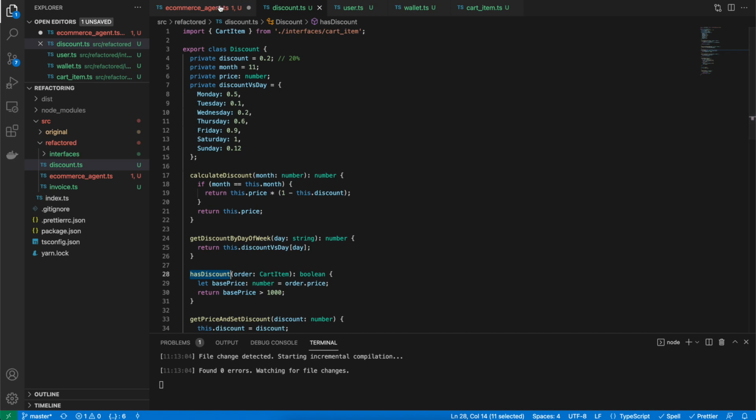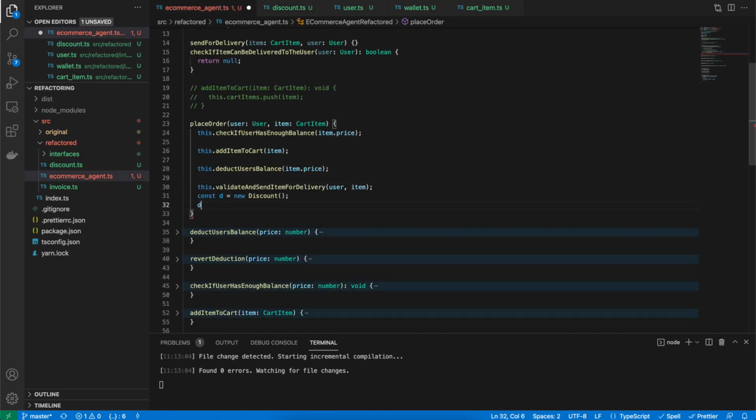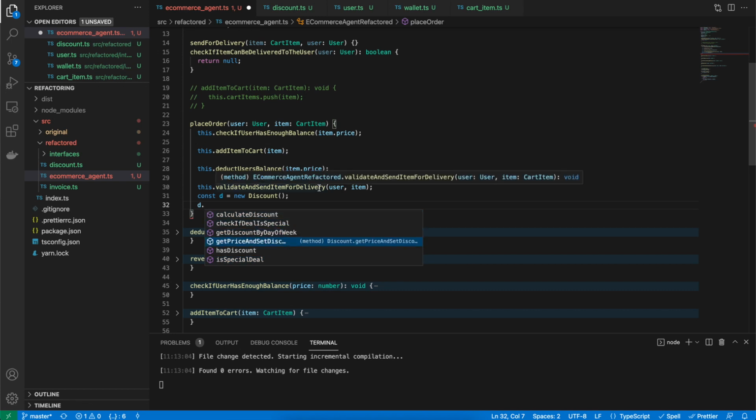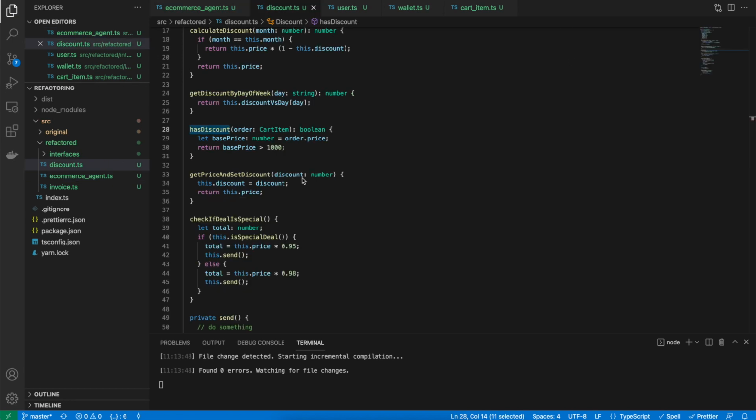Yeah, looks much better. So now if I try to access it, it looks cleaner, and the person who is using it, for example, any other developer, can only see the methods which make sense and will not end up changing some value inside the discount class which should not be changed. Amazing. So we are doing great here.